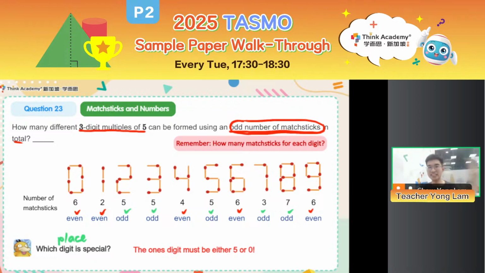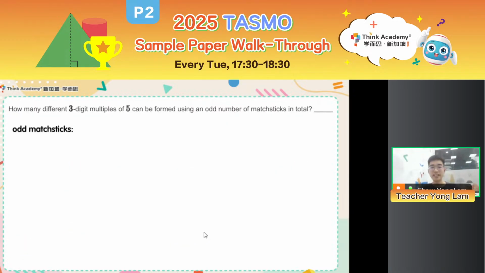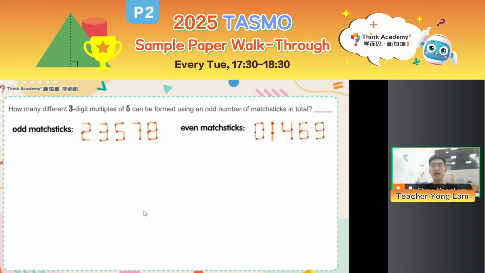Okay, so there are 2 cases to consider here, right? So again, let's move on to a bigger canvas. And recall which digits use an odd number of matchsticks. It is 2, 3, 5, 7, 8. And the other digits, 0, 1, 4, 6, 9, use an even number of matchsticks. Since we are forming 3-digit multiples of 5, the ones digit can either be 5 or 0. So let's consider case by case.